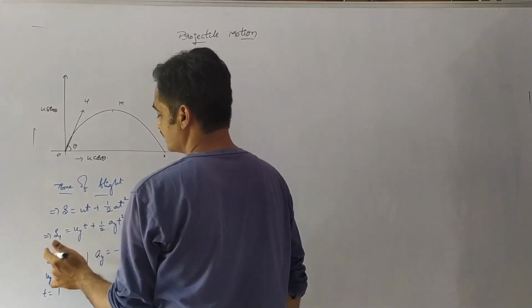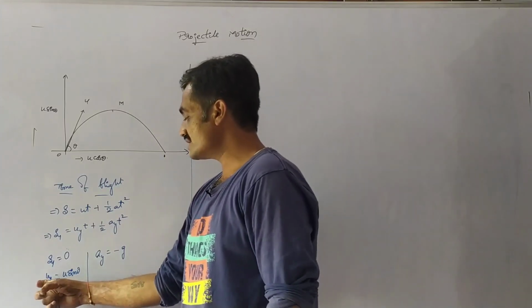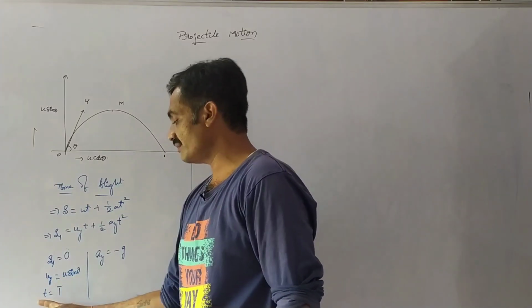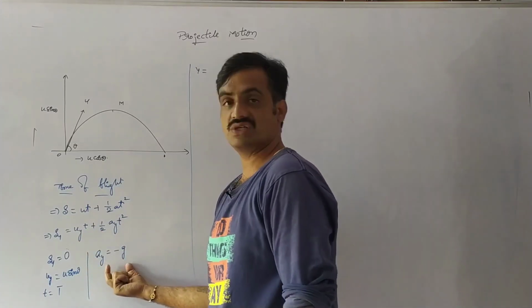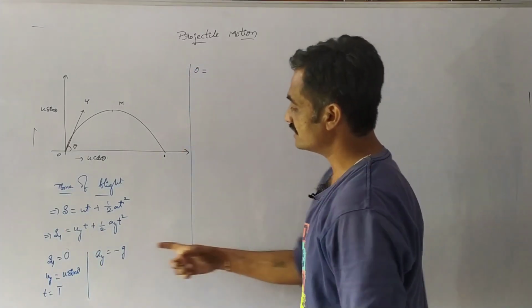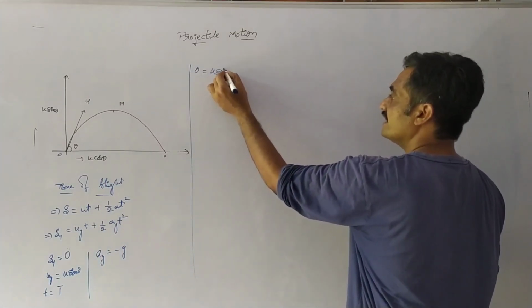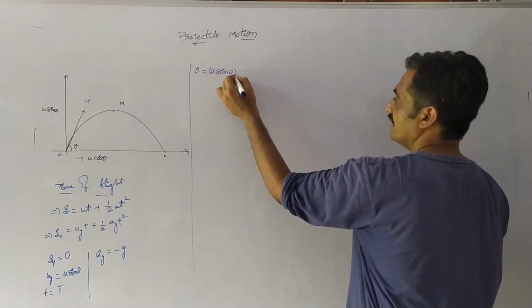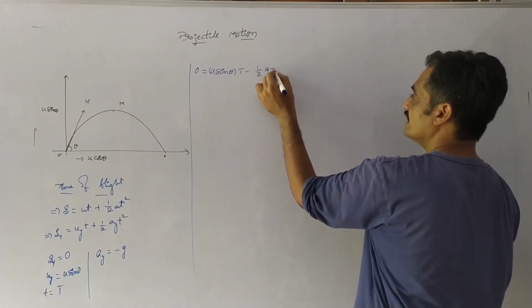Displacement along the vertical axis is s suffix y equals 0. Velocity along the y-axis is u sin theta. Time of flight is t, and acceleration along the y-axis is minus g j. If we substitute all these values in this equation, we get 0 equals u sin theta into t minus half into g t square.